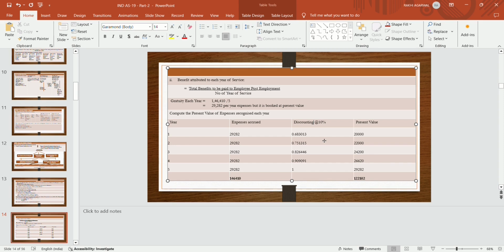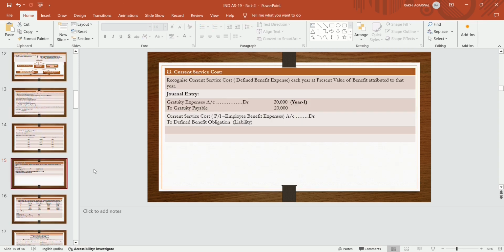So 29,282 into the discounting factor, that is 0.683013, so it becomes 20,000. Now, current service cost. What is the current service cost? The service cost is recognized in the books at the present value of the benefit attributed to that year.